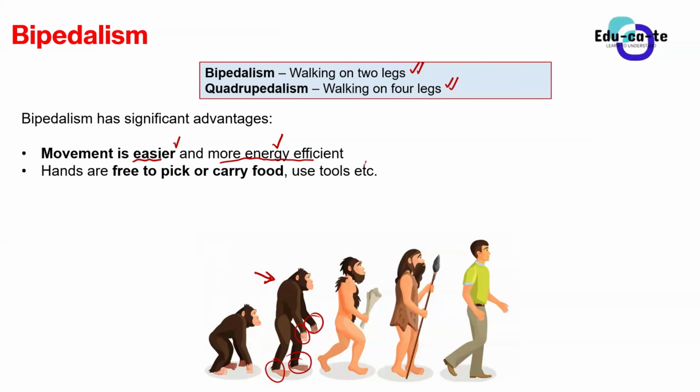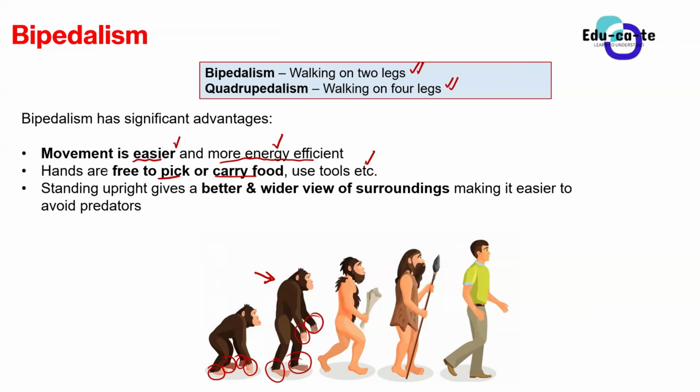But when you look at quadrupedalism, when you look at the organisms that walk on four legs, they are also using their hands to walk, by the way. Because when you look at a monkey, for example, or an African ape, it is bending and walking with those four legs. So it does not have any hands to pick or carry things. It cannot swing or any of that. But us as humans, we have got an advantage because our legs are the ones doing the walking, whereas our hands are free to pick or carry food or use tools, etc.